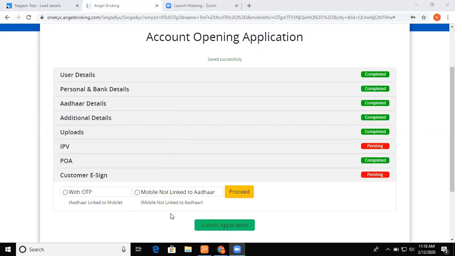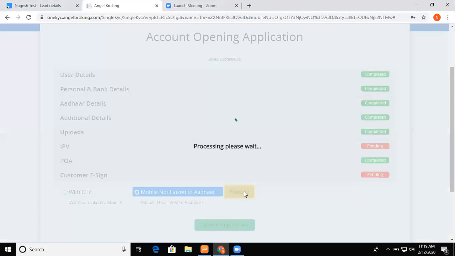But now it is possible to open the account even though the mobile number is not linked to the Aadhaar card. You can see my one KYC page where I have filled all the details of the client. As far as IPV is concerned, it is pending. I have sent the IPV link to the customer's mobile number and WhatsApp, and I am on the last link, which shows customer e-sign. My mobile number is not linked to the Aadhaar card, so in that case I am selecting this option, mobile not linked to Aadhaar. After selecting this radio button, I am selecting proceed.